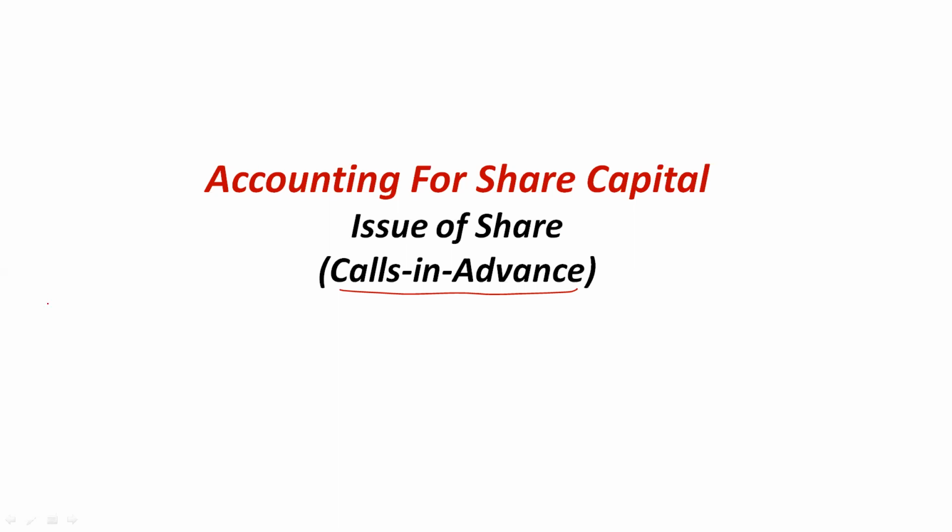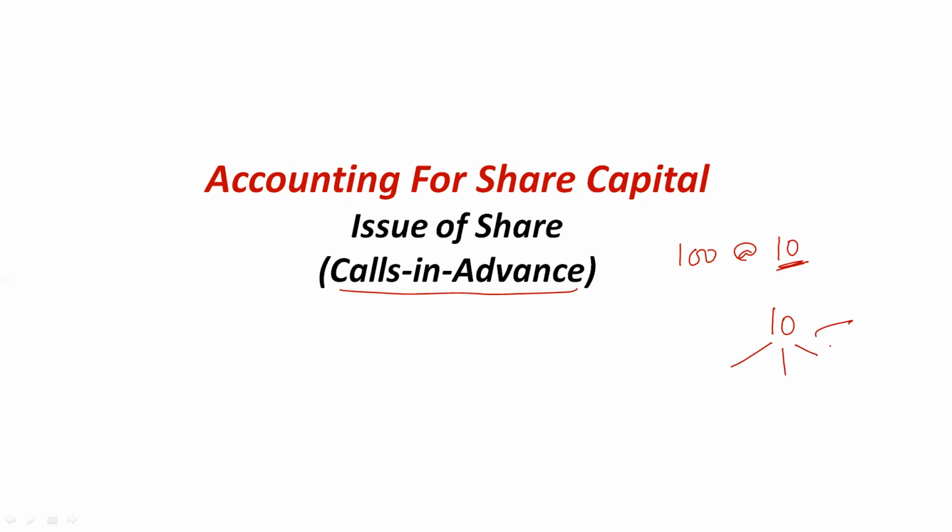Now, first of all, let us discuss what is meant by calls in advance. We know about calls in arrears from our previous sessions, right? Suppose a company is issuing certain shares. Assume the company is issuing 100 shares at rupees 10 each. So each share price is 10 rupees. We know the company will not ask for all the 10 rupees at once.